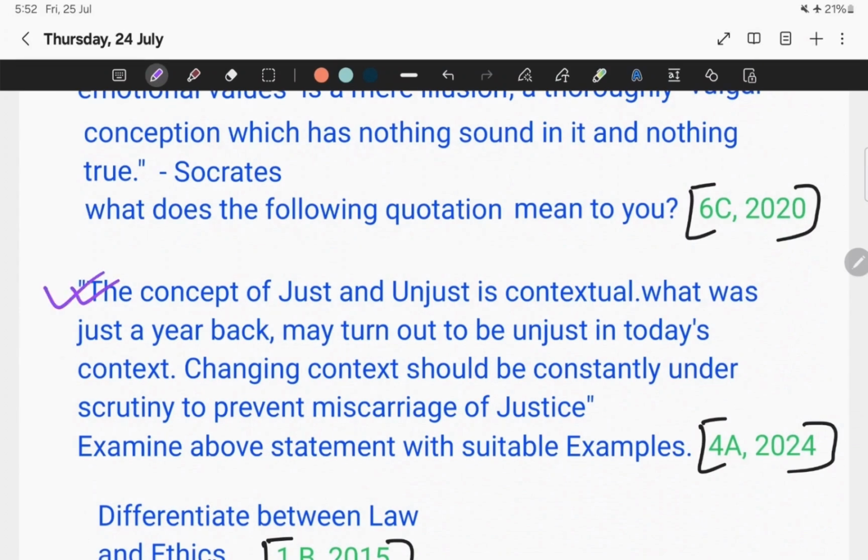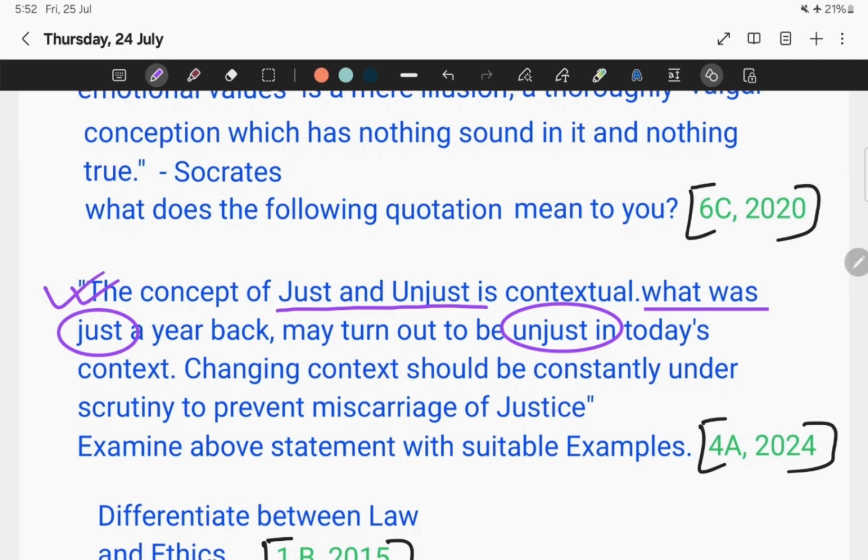What was the question? The concept of just and unjust is contextual. What was just a year back may turn out to be unjust in today's context. Changing context should be constantly under scrutiny to prevent miscarriage of justice. Examine the above statement with suitable examples.